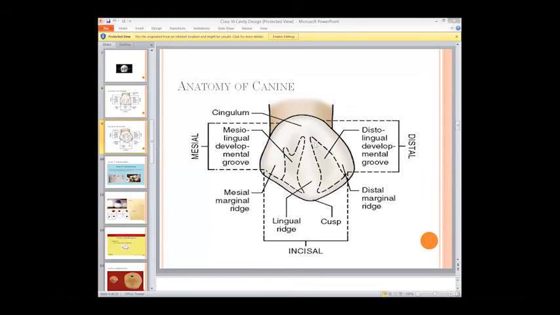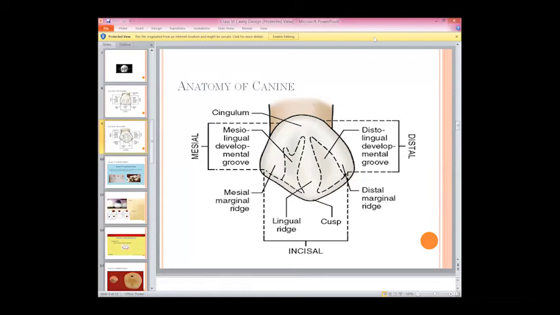Now this is the anatomy of the canine. We have the distal side, we have the mesial side. Now I have a question, right? What is this aspect? Either this is the facial side or this is the palatal side. And how could you know that this is the palatal side? How are you very sure that this is the palatal side?